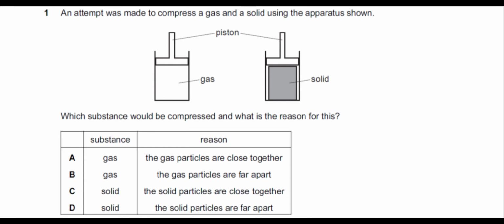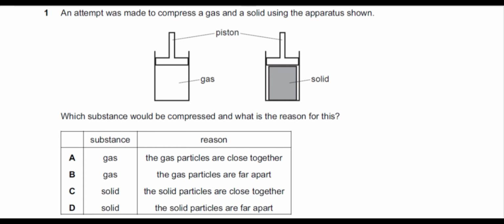So which statement is correct? Alpha: the gases can be compressed because the particles are closer? No. Bravo says the gas particles are far apart. Yes, that's the correct answer, but let's see why C and D are incorrect. Solid particles are close together.